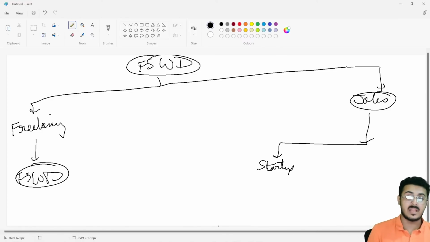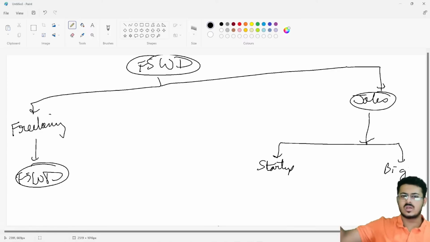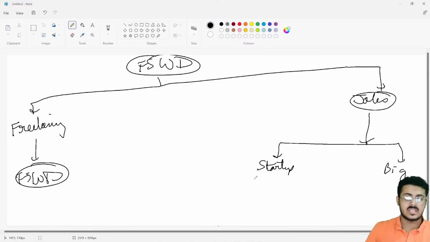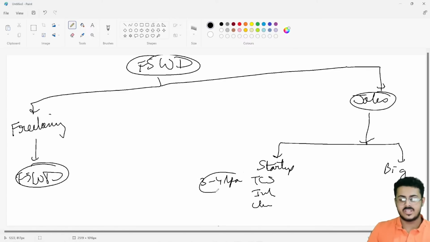Thousands and thousands of people are being removed from companies, due to the lack of hiring over there. And the second type of companies are the big tech firms like Google, Microsoft, Amazon, Flipkart, Jio, Samsung, Oracle, all these big tech firms. Now in startups, I'm also classifying TCS, Infosys, Wipro. All these companies will be paying you about 3 to 4 lakhs per annum. That's it. And these big companies will be paying you 2 to 3 lakhs per month.